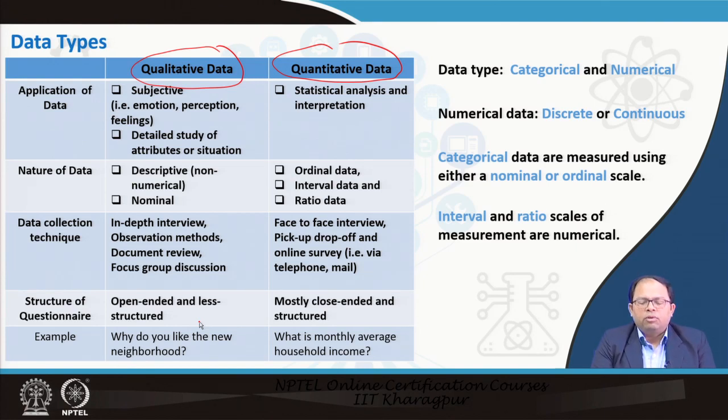The data could also be quantitative. That means we can do statistical analysis and certain interpretations with this particular data. That means there is some way to measure it, giving some measures, such as it could be measured using an ordinal scale, an interval scale, or a ratio scale.